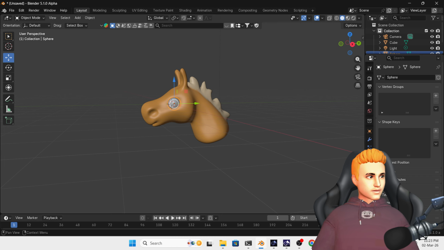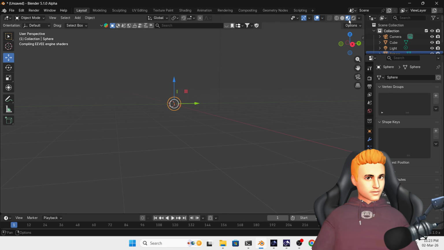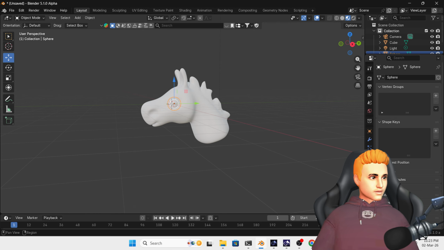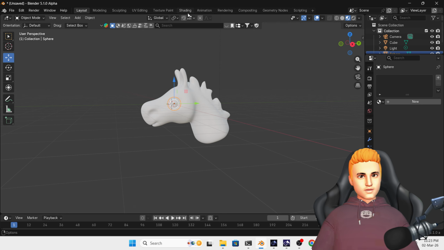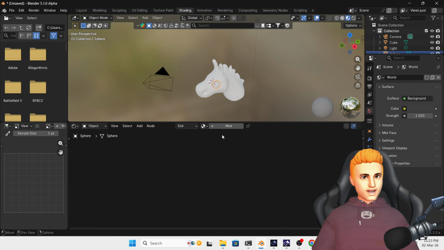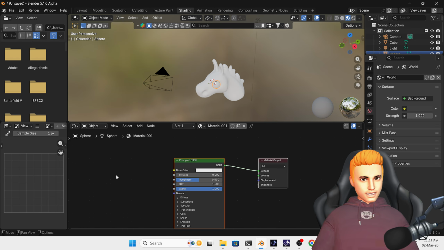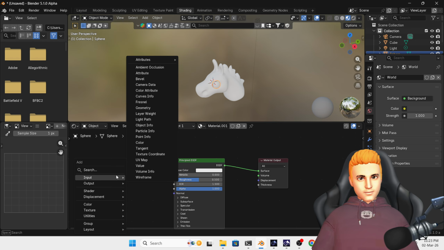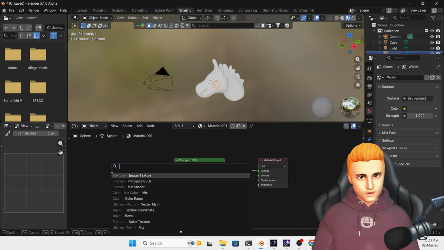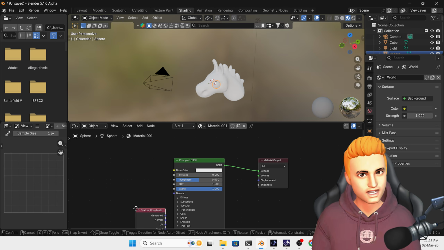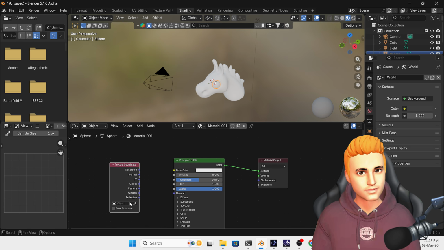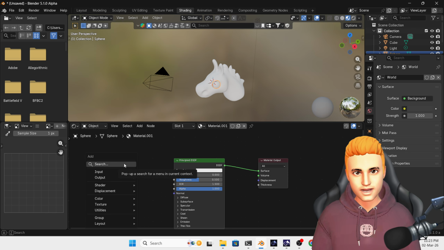Click here, go in shading mode, press new, shift A. I'm going to search texture coordinate. No, I'm going to press shift A.